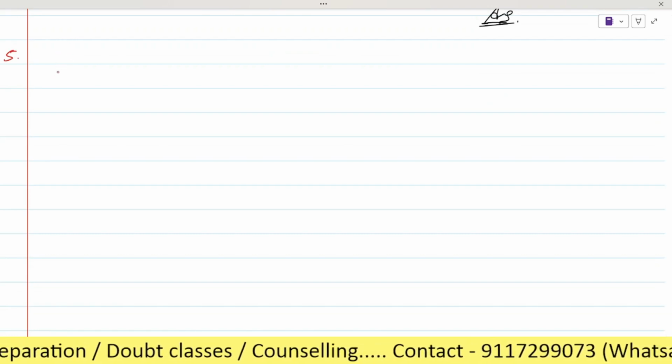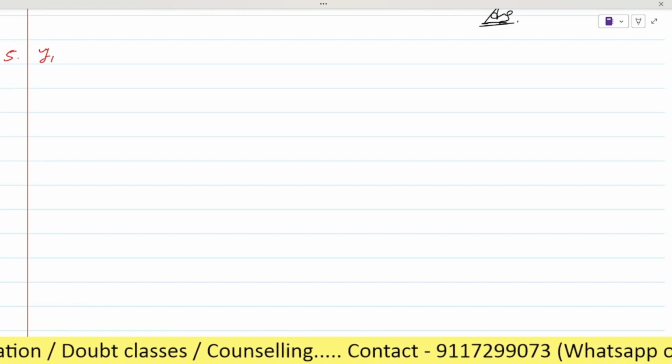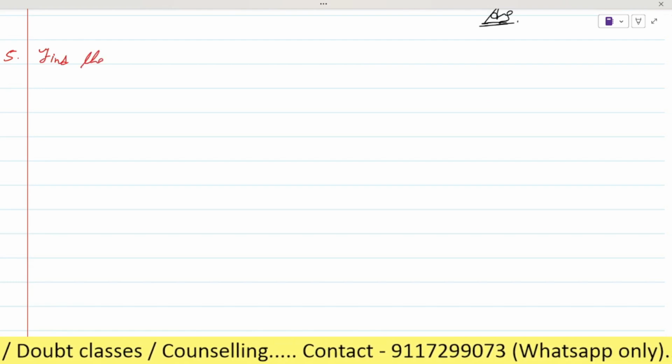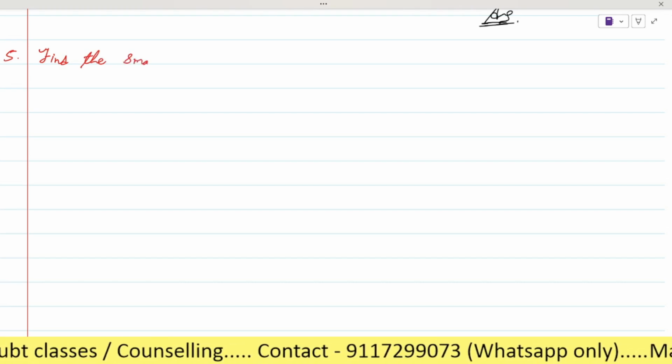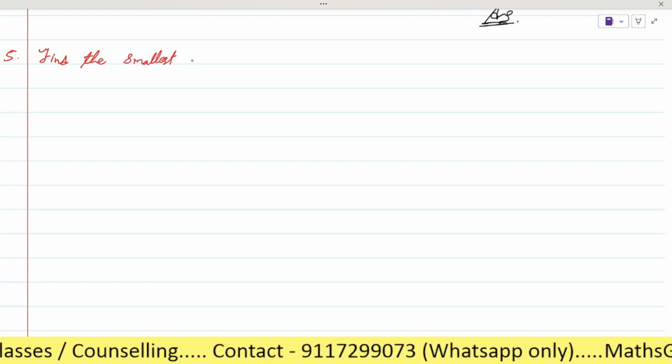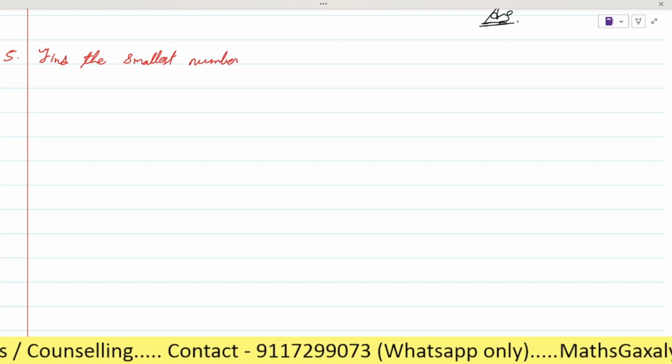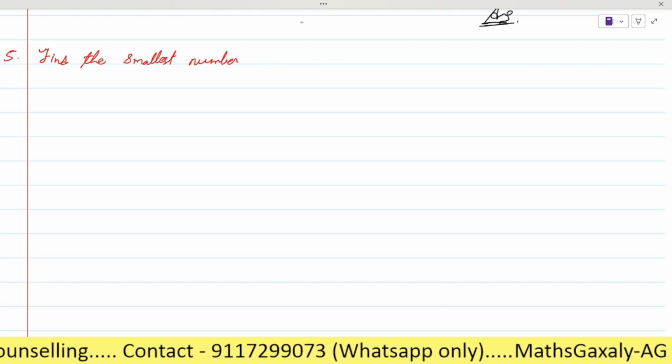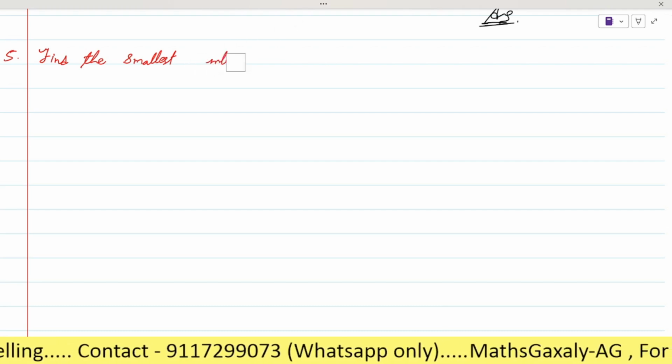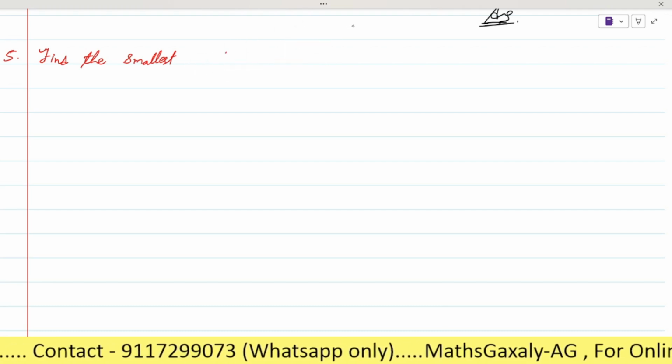As it is saying, find the smallest square number that is divisible by 4, 9, and 10.